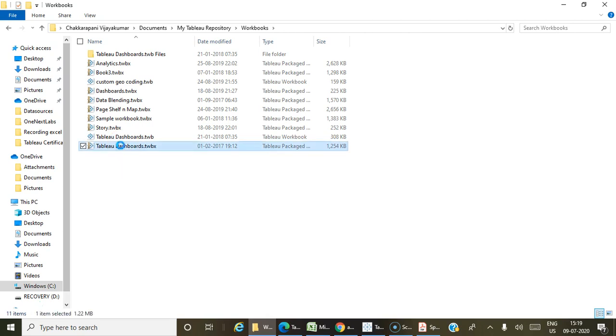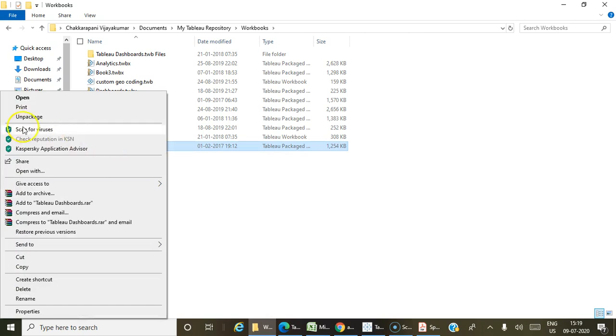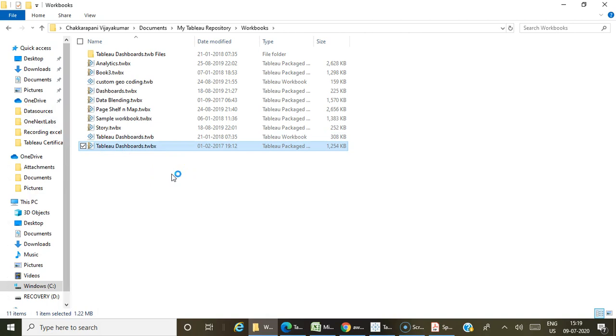Also, when you click on any TWBX file, you can see something called unpackage. If you give this unpackage, it will take some time to unpackage. Once you do the unpackage, it will give you all the related files of that particular workbook. I have given the unpackage. It will take some time to unpackage.